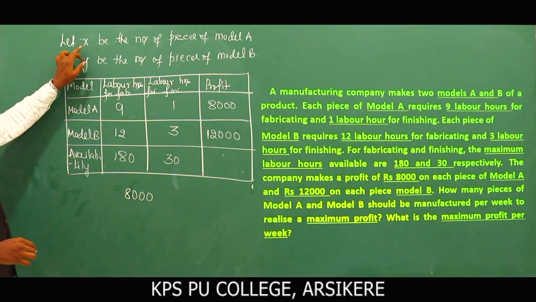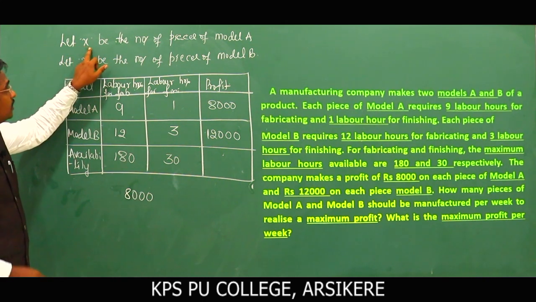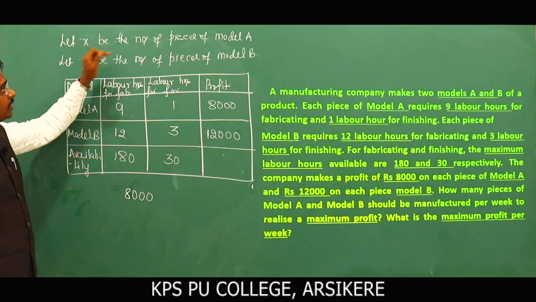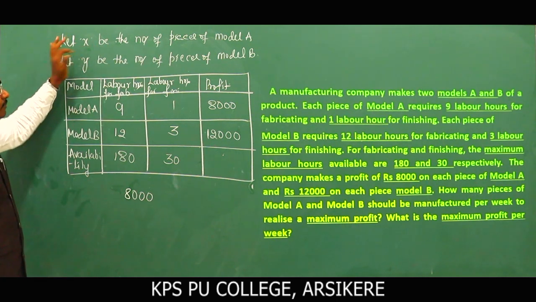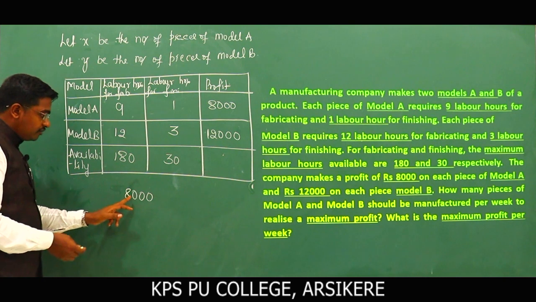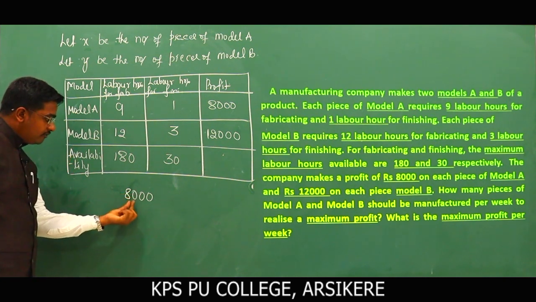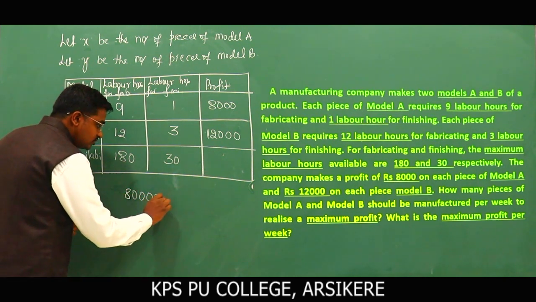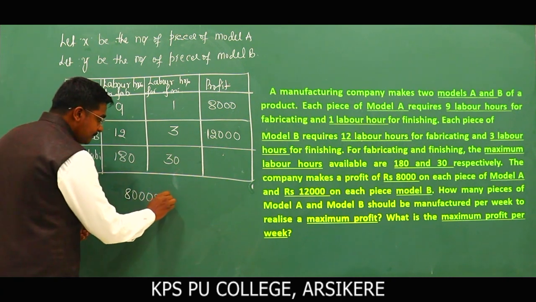So let x be the number of pieces of model A. It means x number of model A. For one product we have 8,000, so this becomes 8,000x.